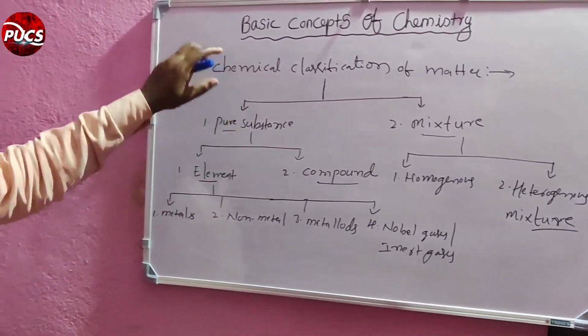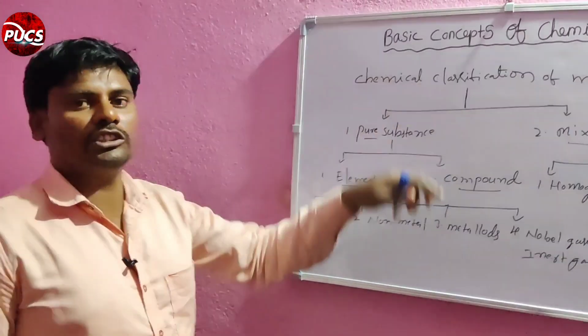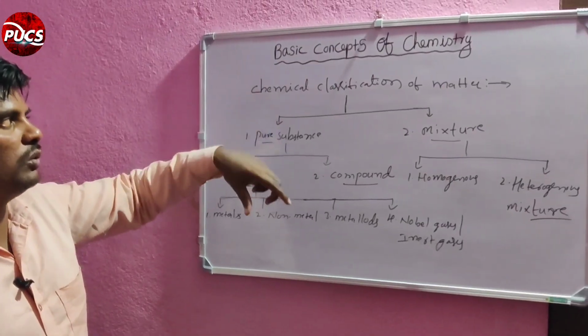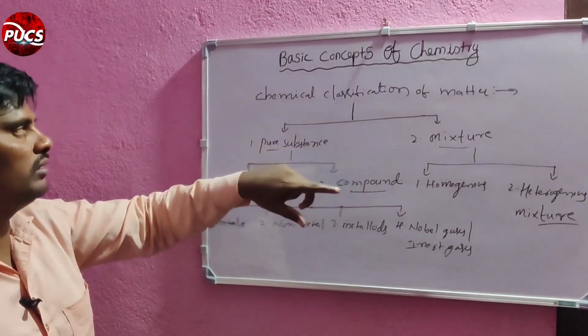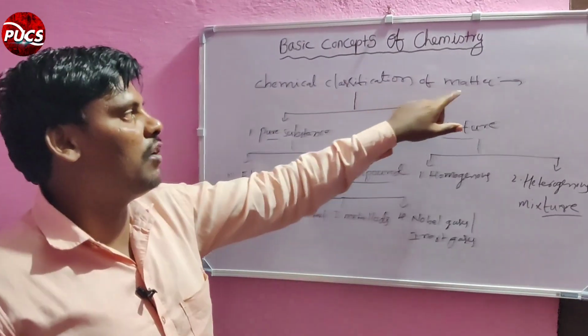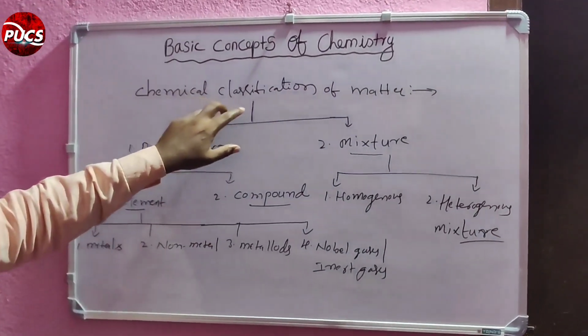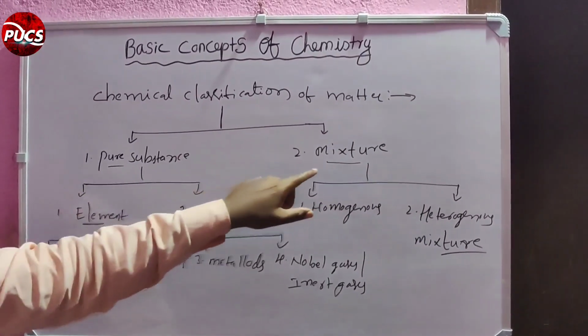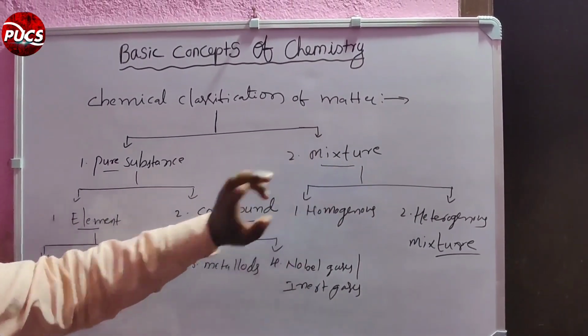Once again I explain this classification, very important. This is where chemistry starts now. Very pure chemistry started here. Chemical classification of matter has broadly two types. One is a pure substance, another one is a mixture.